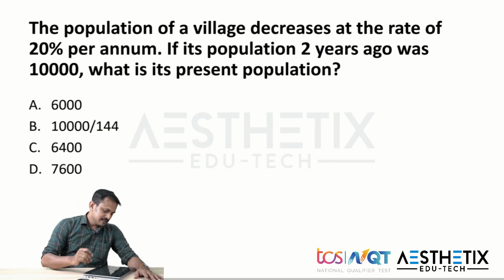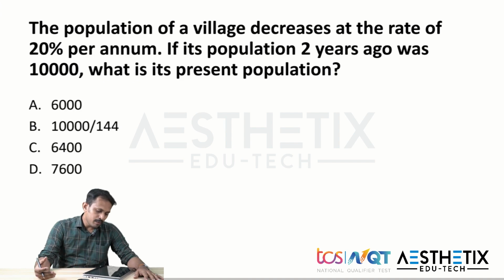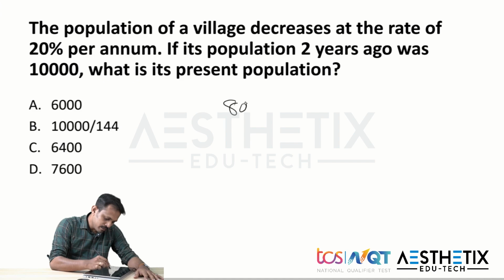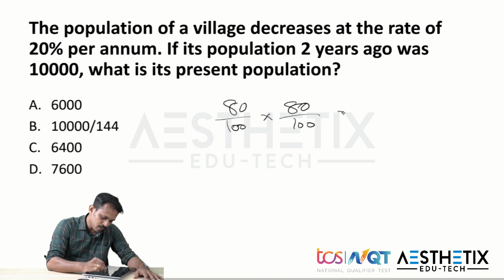Going for a solution. Here the question states the population of a village decreases at a rate of 20% per annum. If its population 2 years ago was 10,000, what is its present population? This question clearly states there is a successive decrease of 20%, 2 times. A 20% decrease means there would be only 80% left. So 80 by 100, and again a 20% decrease, 80 by 100.